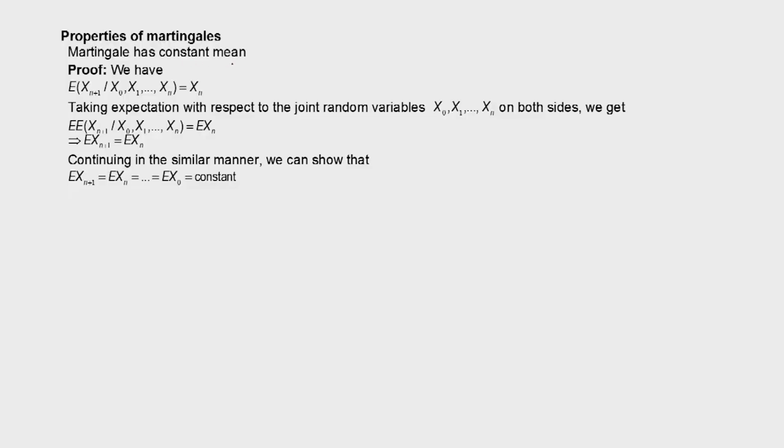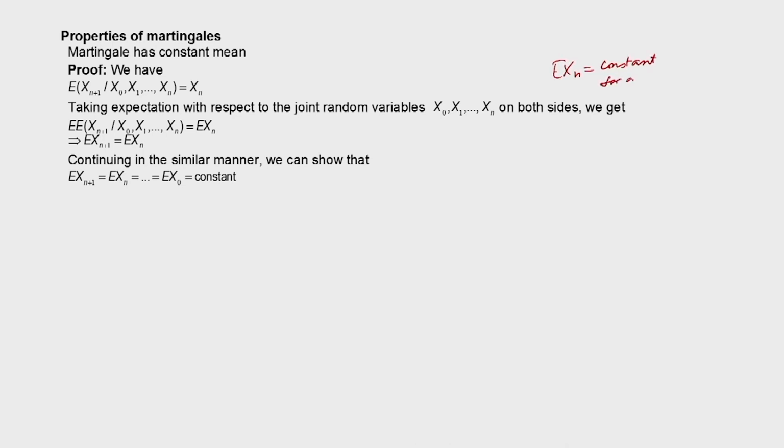Next we will discuss properties of a martingale process. Now there are different interesting properties. First we will prove a simple property, that a martingale has a constant mean. That is, if xn is a martingale, E of xn is equal to a constant for all n.